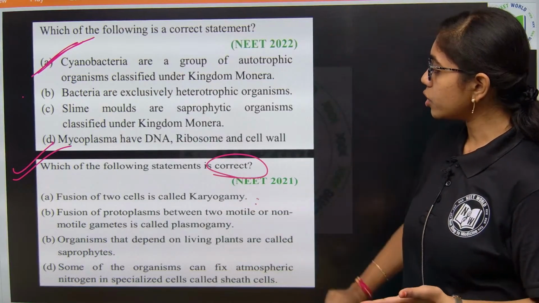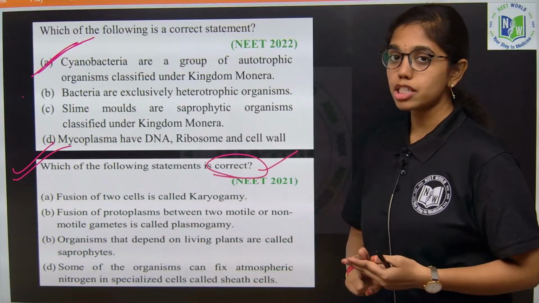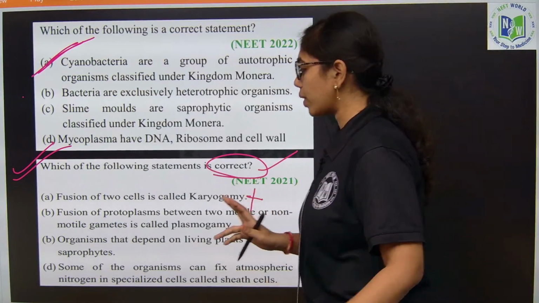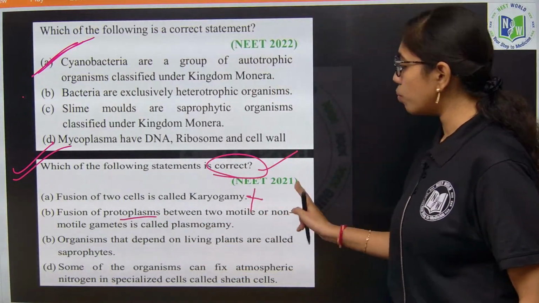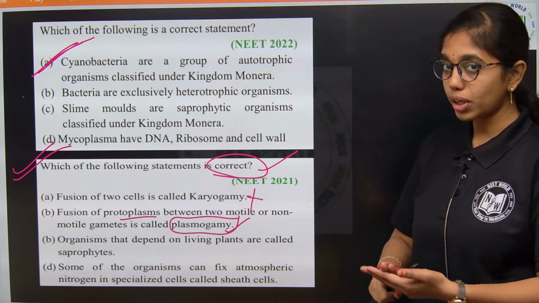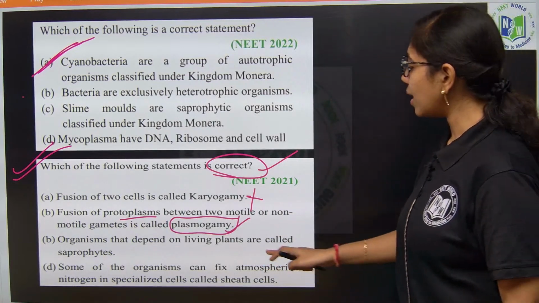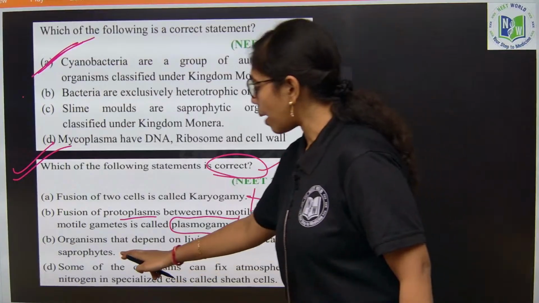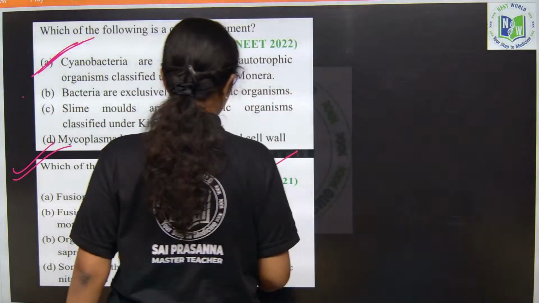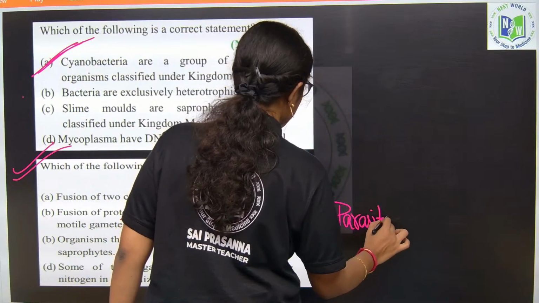So look at this question, which statement is correct? Fusion of two cells is called karyogamy. No, fusion of two nuclei is called karyogamy. Fusion of protoplasms between two motile and two non-motile gametes is called plasmogamy. Yes, that is correct. Organisms that depend on living plants are called saprophytes. No, organisms which depend on living plants are called parasites, not saprophytes.